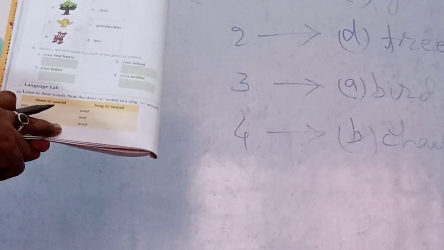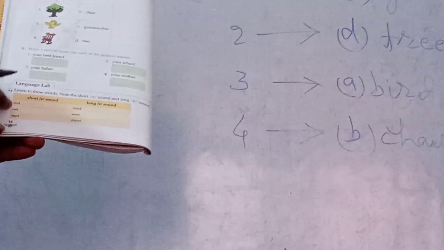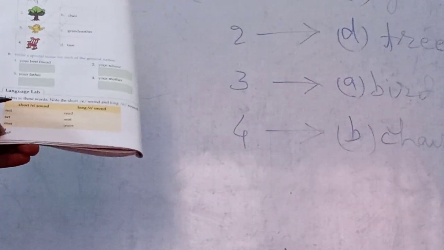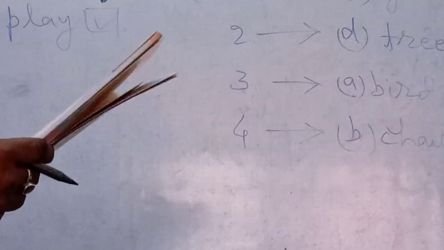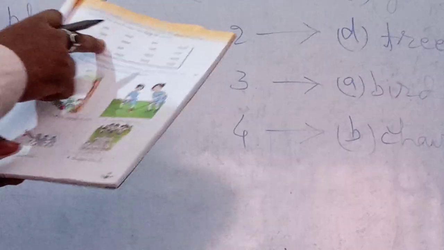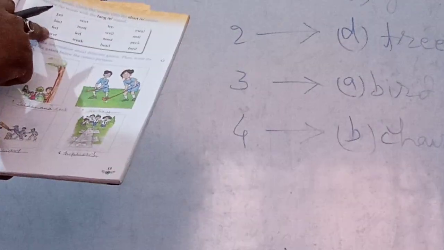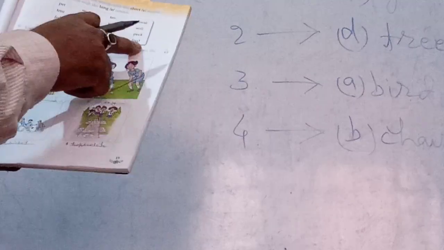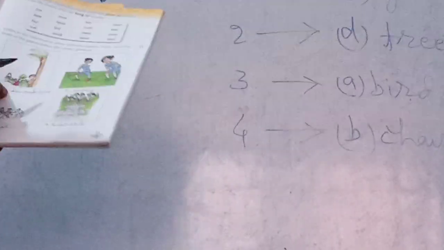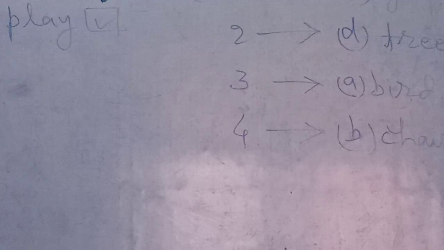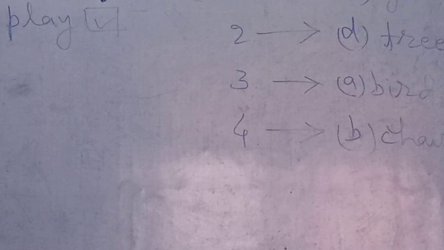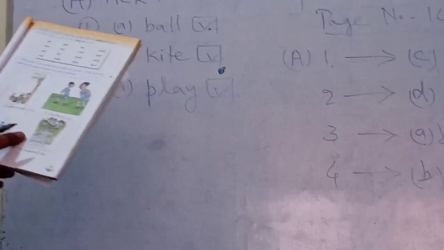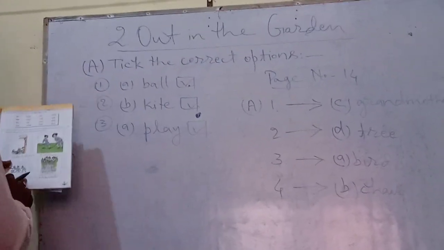Here it takes long sounds. So they are long E sound words. And here it takes very less time. So short E sound words. As well as you have to choose some short E sound words and some long E sound words from the given box. And B number. See the B number. Here are some pictures. You have to write the name of the game.